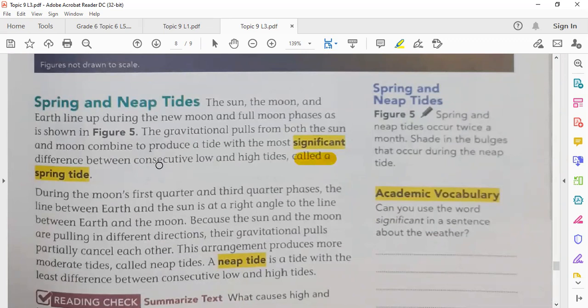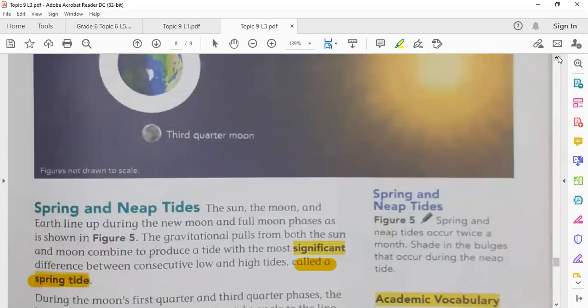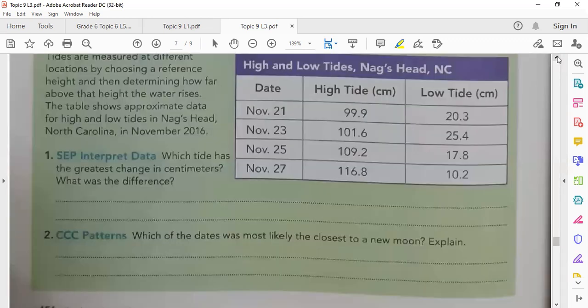a spring tide. Look at this table, for example. Here, as you see, the largest difference, this is a high tide and this is a low tide in a specific location on different days: November 21, November 23, November 25, November 20.